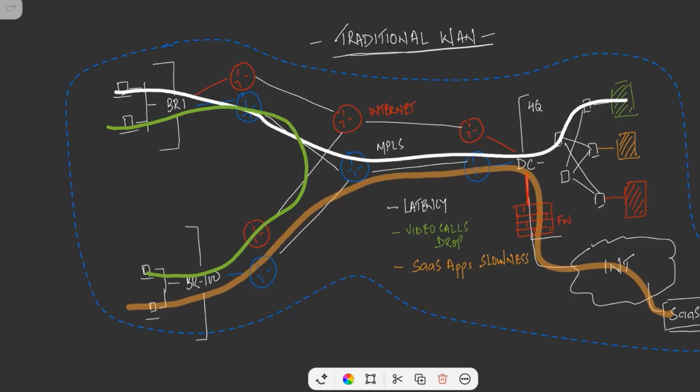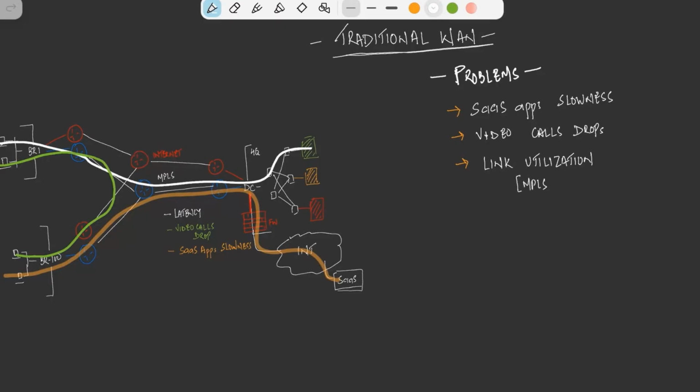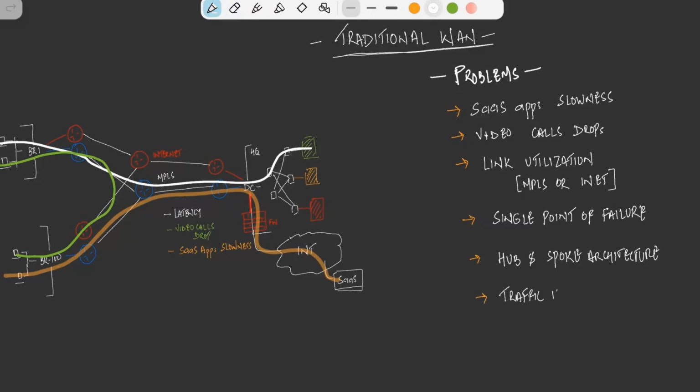different problems associated. What are the problems that we generally encounter with these traditional MPLS WAN circuits? One, the SaaS apps are slow, right? With video calls, there are drops. We are not able to prioritize. Link utilization is a problem when we have two links but we are using one. Then we have a single point of failure. When one fails, then it's completely a black hole. Generally, it's a hub and spoke architecture, right? Traffic is backhauled to the internet via the data center, right?